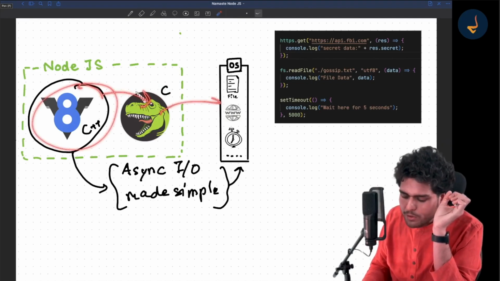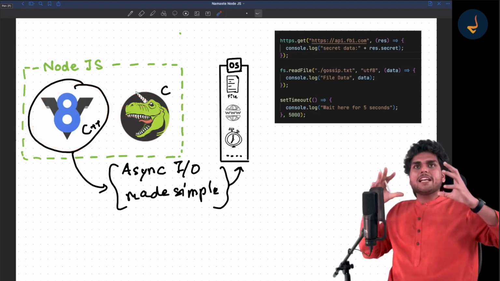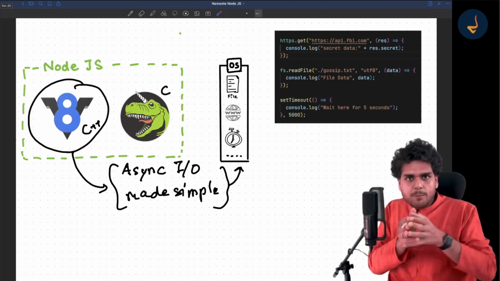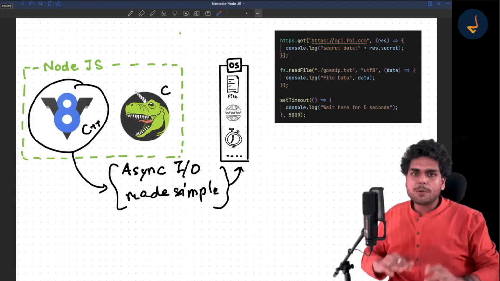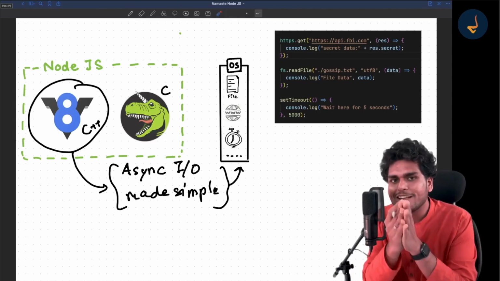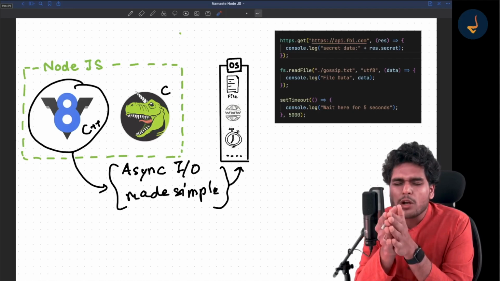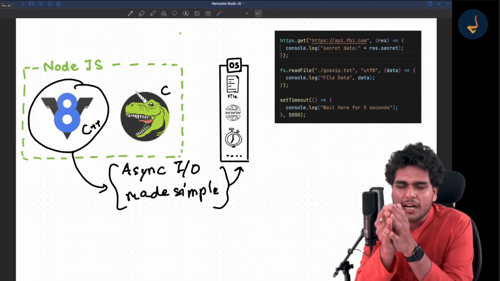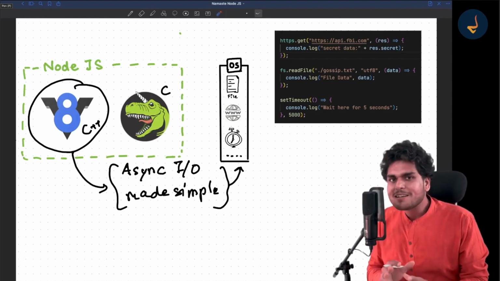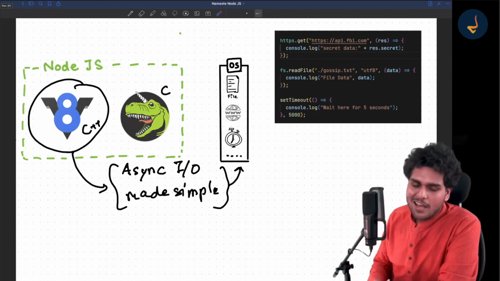JavaScript talks to libuv, and libuv talks to the operating system, gets back the data and gives it back. So basically libuv acts as a middle layer between your JavaScript engine and your operating system. I cannot explain this concept in an easier way than this, my dear friends. I am telling you, I have also watched a lot of Node.js courses. I have also read a lot of Node.js blogs. But this is the simplest explanation you will find on the internet, and I am telling it with confidence, my dear friends.